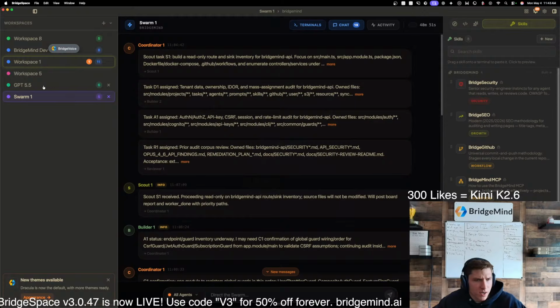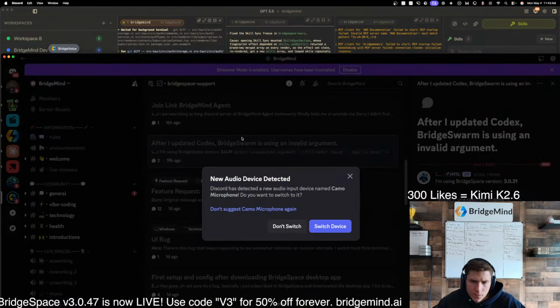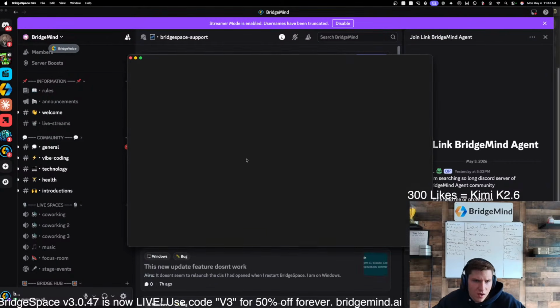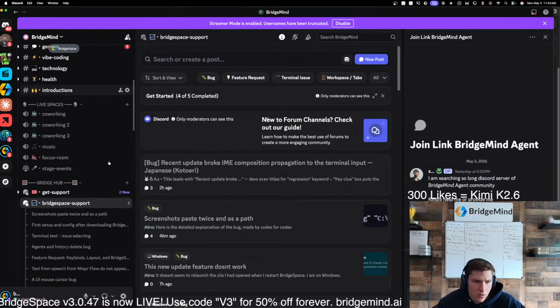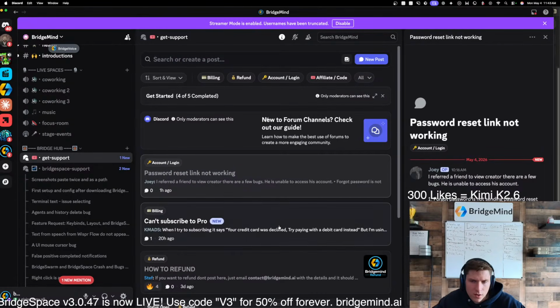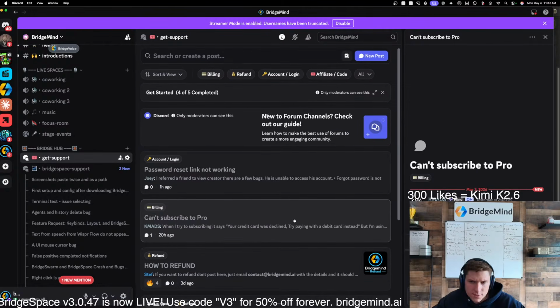All right, Swarm is done. GPT 5.5. Let's go check Discord for some more bug reports here. Nothing. Okay, nothing new. Get support. Password reset link. Oh, okay. Can't subscribe to Pro.